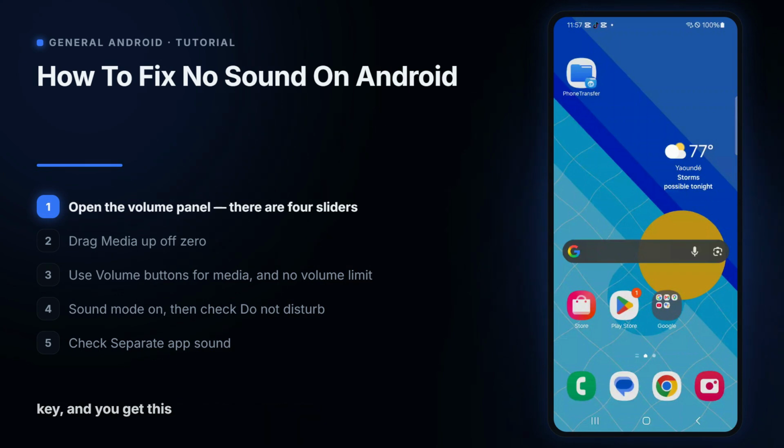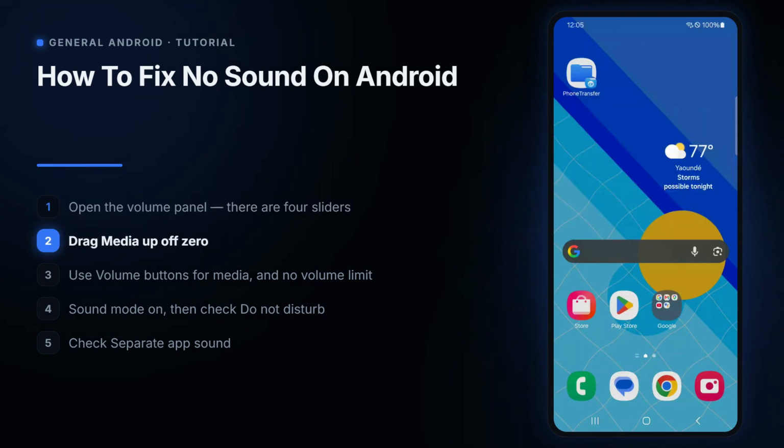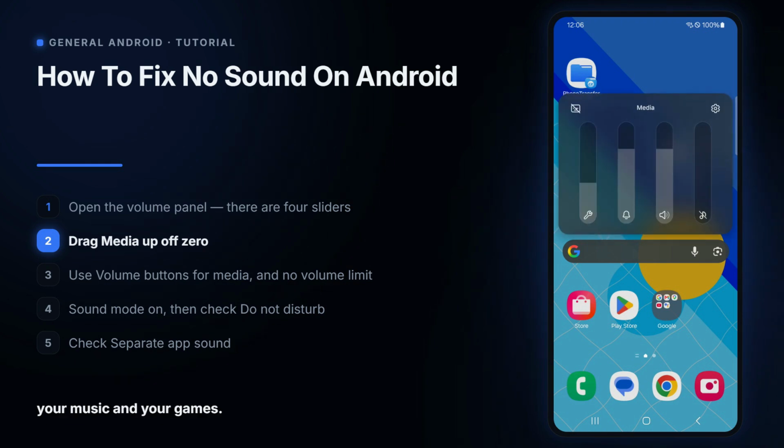Press either volume key, and you get this thin slider down the side. Now tap the 3 dots at the top of it. 4 separate volumes, and the one you want is media. That is what plays your videos, your music, and your games.